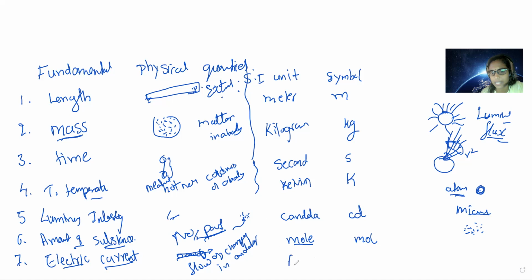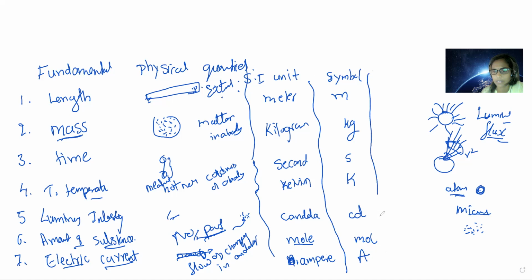It is measured in ampere. The symbol is A, and the unit is ampere. This is a scientist's name, so you must write it with a small letter when writing the unit. Hope it is clear, children. These are all the 7 fundamental quantities with their definitions, SI units and symbols. We can even write the dimensional formulas for them also.